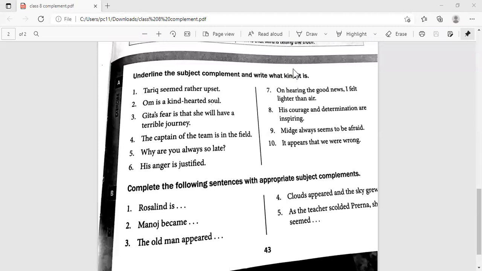What are we talking about? The illness. So Ritu's illness made her irritable. So Ritu has become irritable because of her illness. The council appointed Janya secretary. So we are here talking about Janya.